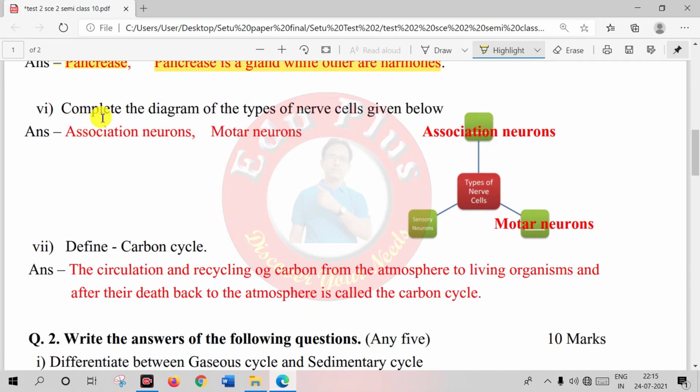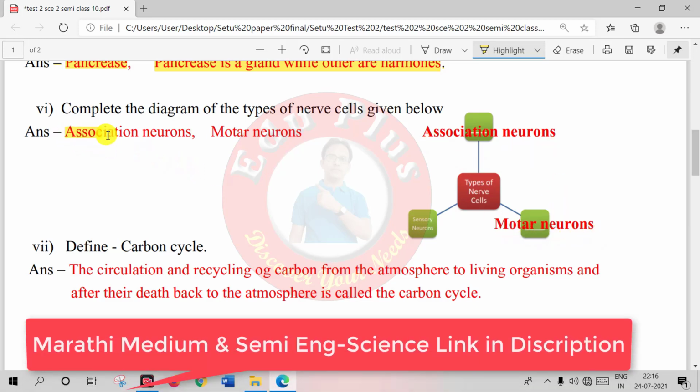Question 6. Complete the diagram of types of nerve cells given below. Here one type of nerve is given, sensory nerve. We have to write the other two names, and the answer is association neuron and motor neuron.